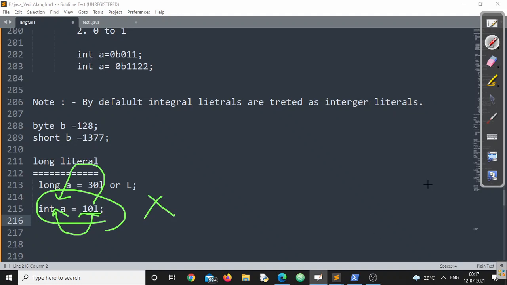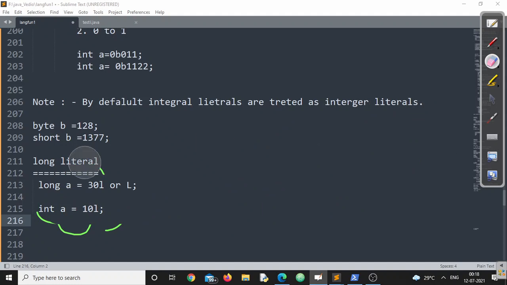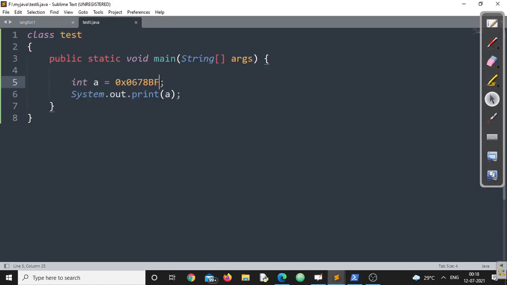See, long requires 8 bytes. Int requires 4 bytes. How can these 8 bytes be accommodated in 4 bytes? It is impossible. That's why your compiler will say incompatible type, possibly lossy conversion from long to int. If you want to cross check, we can cross check. Let us write that one. Let us write like 10L.